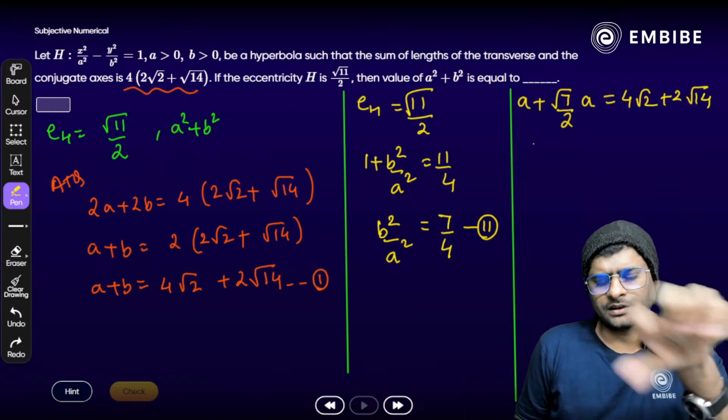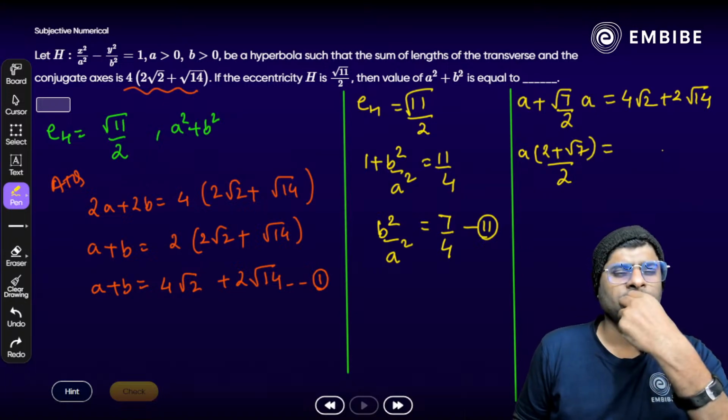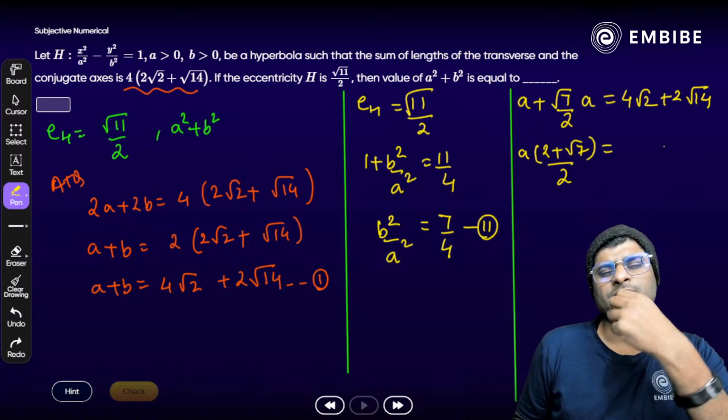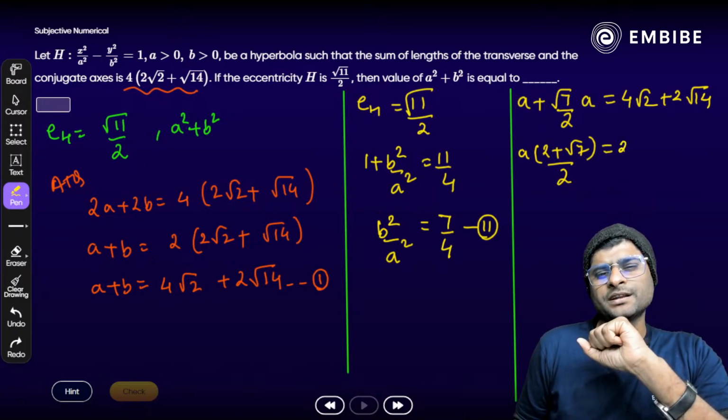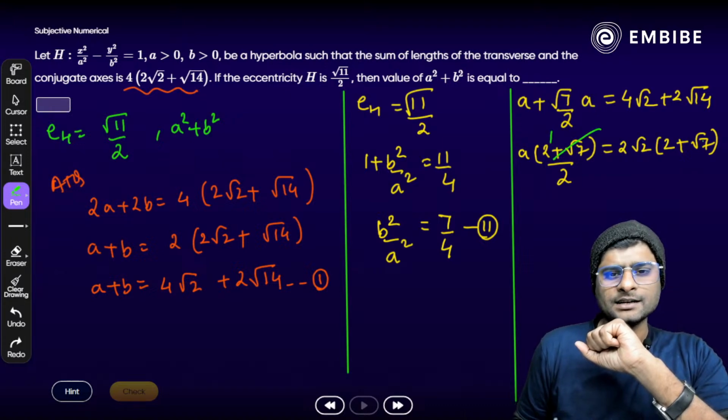Or if we take a common, we get a times 2 plus root 7 whole divided by 2. On the other side, can we take root 2 common as well? 2 root 2. If we take 2 root 2 common, we get 2 plus square root of 7 here. Now on both hand sides, this part will cancel out.